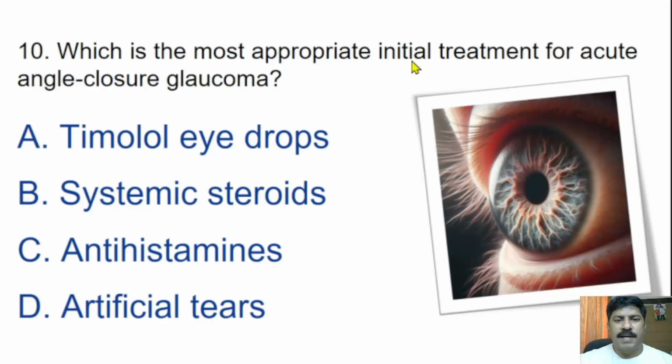Which is the most appropriate initial treatment for acute angle closure glaucoma? Acute angle closure glaucoma is an emergency condition. In that condition, which medical treatment is required? Timolol eye drops, systemic steroids, antihistamines, artificial tears. So here timolol eye drops is used in the initial treatment for acute angle closure glaucoma. If it is untreated, it will lead to vision loss. That is why it requires emergency treatment.